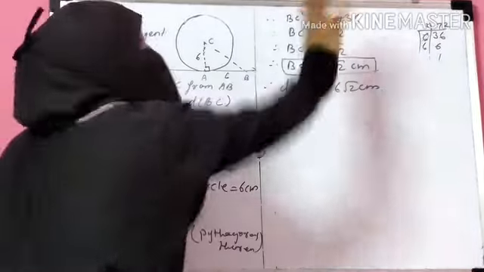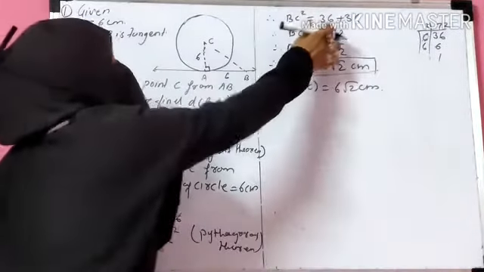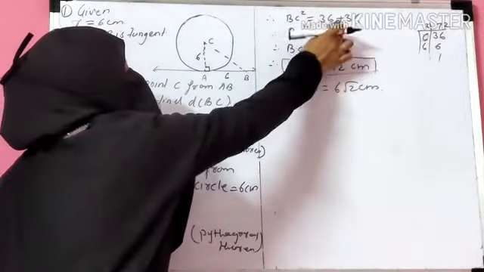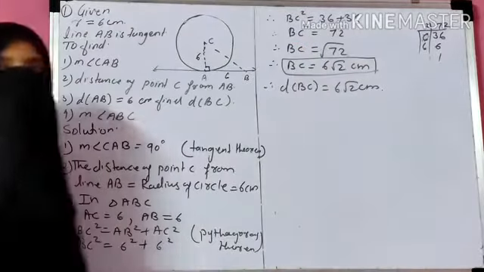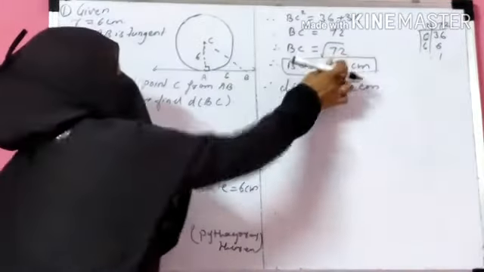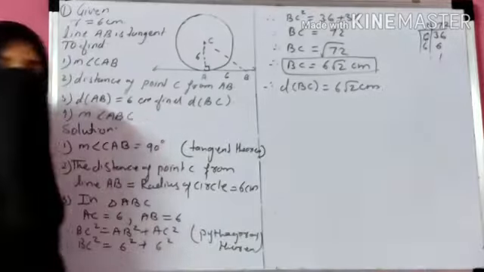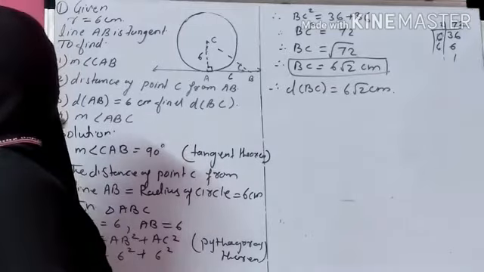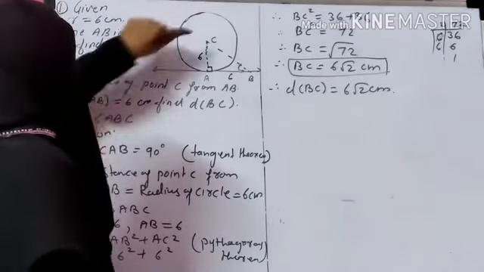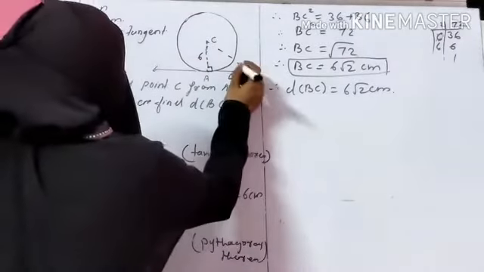That is 36 plus 36 is 72. So BC square is equal to 72. So BC is equal to under root 72. So BC is 6 root 2. That means distance BC is 6 root 2 centimeter. Now the last number 4, you have to find the measure of angle ABC. That means this angle you have to find.